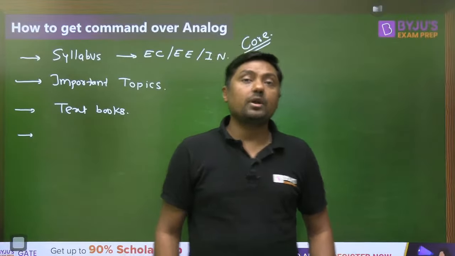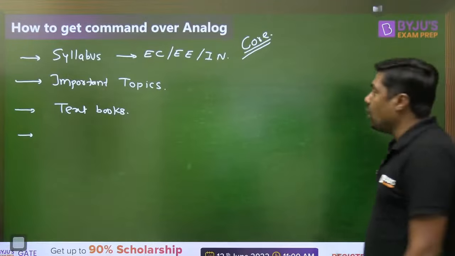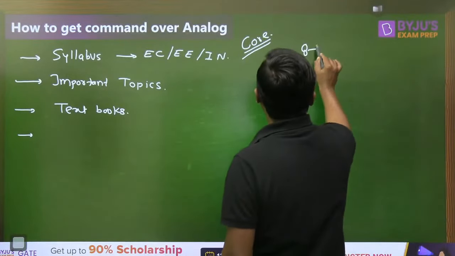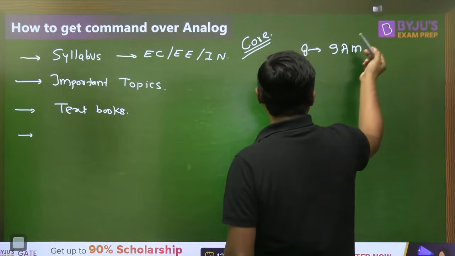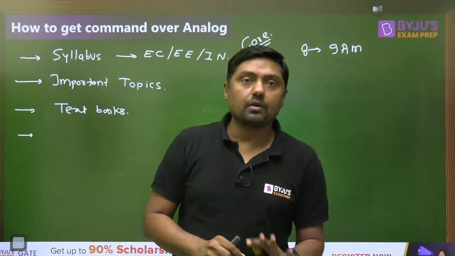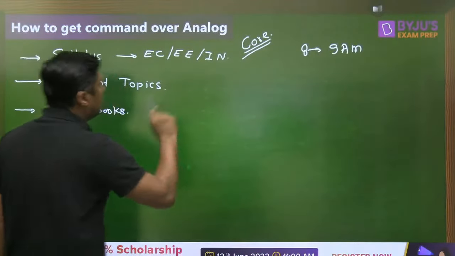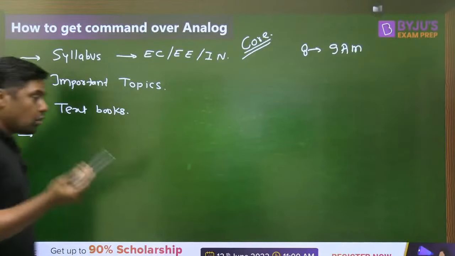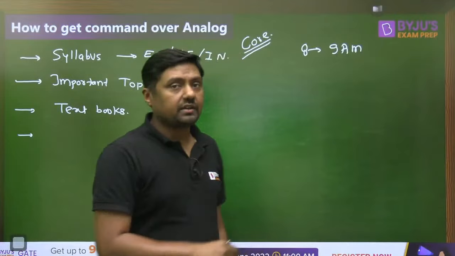Sai Charan, from 8 am, how much is the duration of the class? Around 1 hour, 8 to 9 am, or sometimes 9:15 maximum. It depends upon the topic. Okay, Sai Charan, so in the morning we are going to discuss 8 to 9 am daily. Tomorrow onwards I am going to take important sessions. Please note that time.